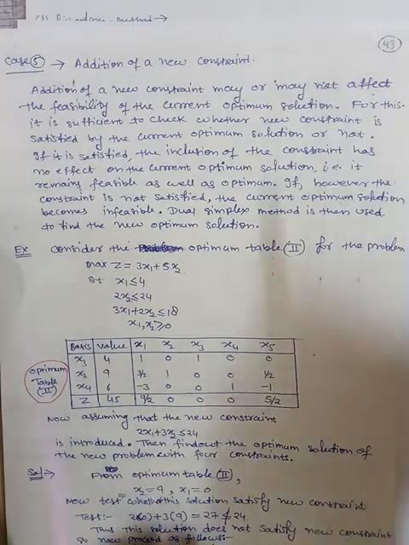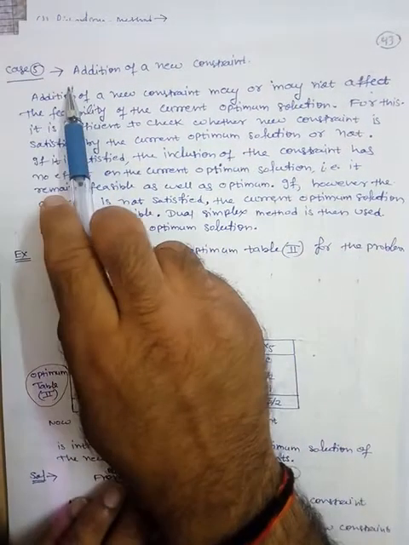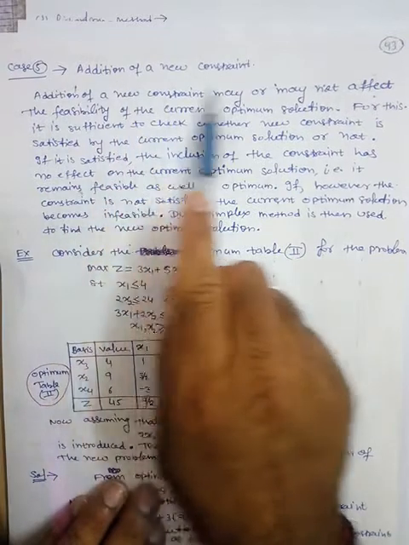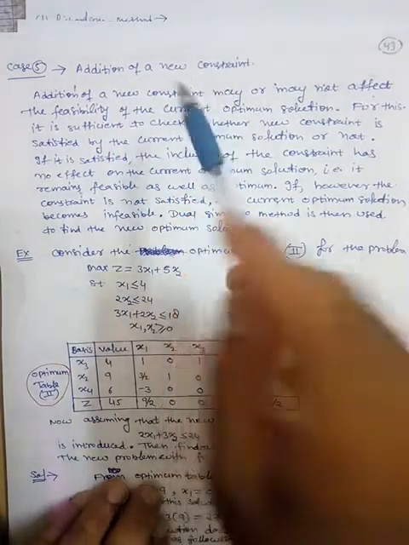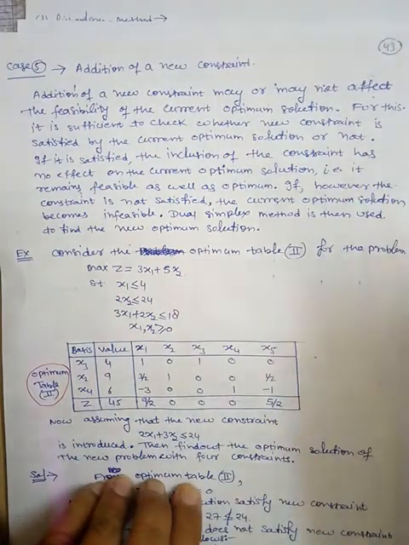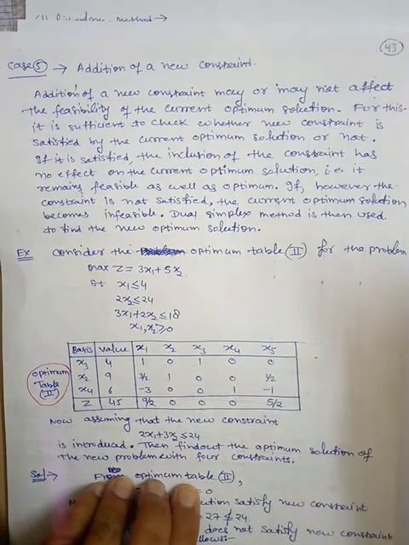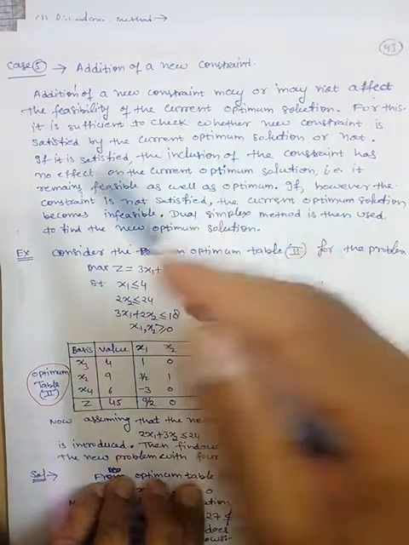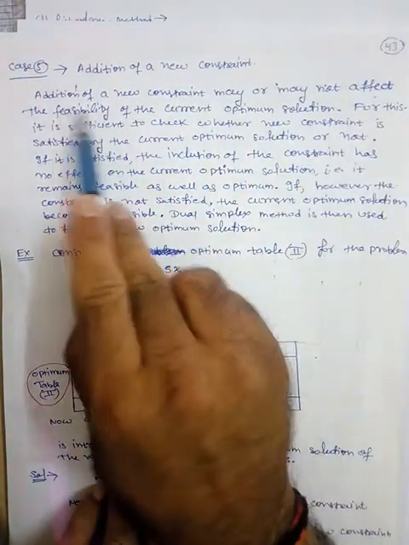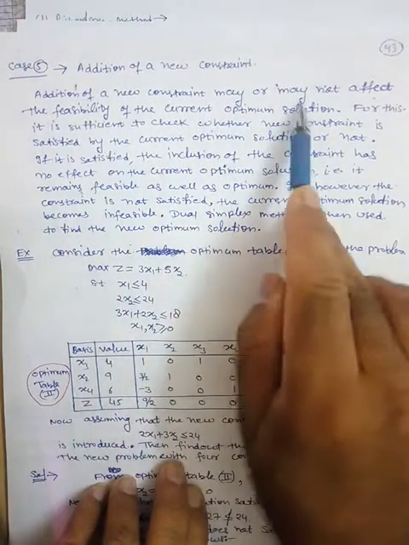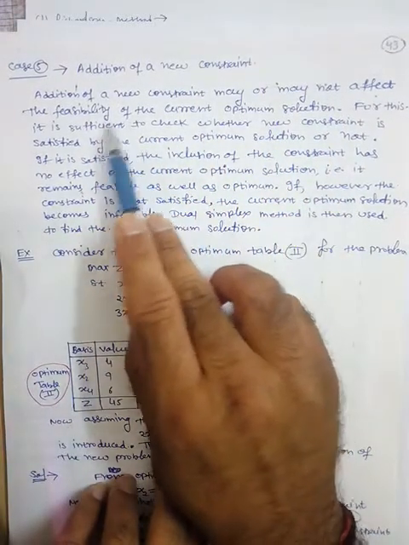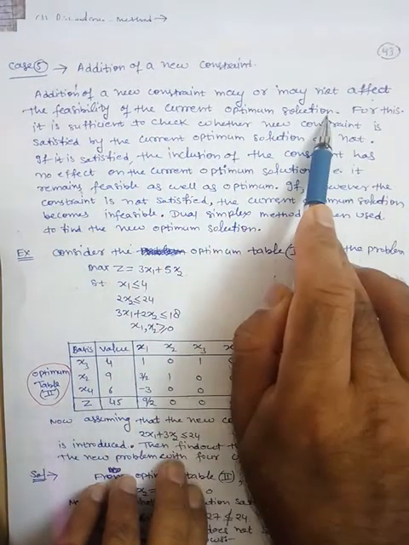Now students, in this video I am discussing case number 5, addition of a new constraint. So now a new constraint is added. In the previous case a new variable was added, however here we are having a new constraint. So addition of a new constraint may or may not affect the feasibility of the current optimum solution.